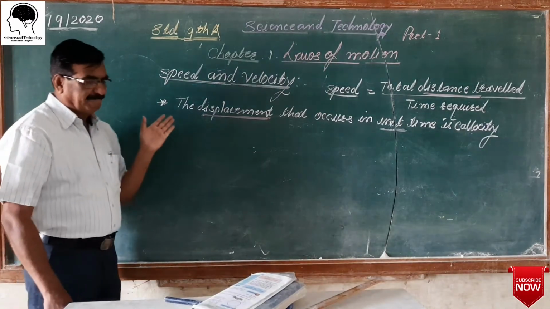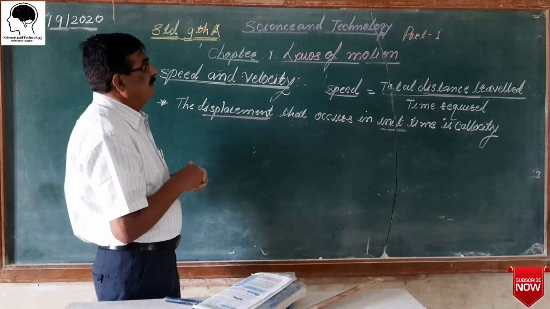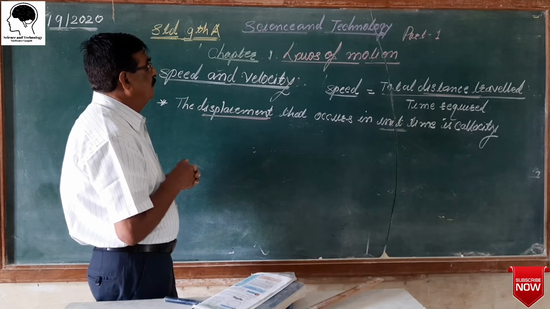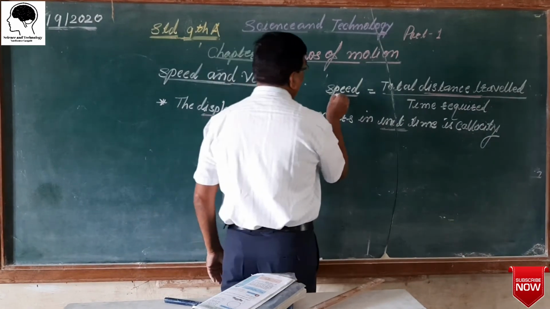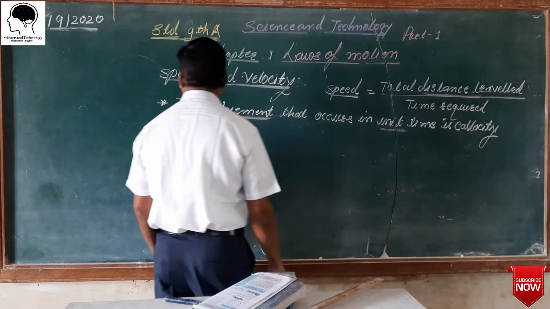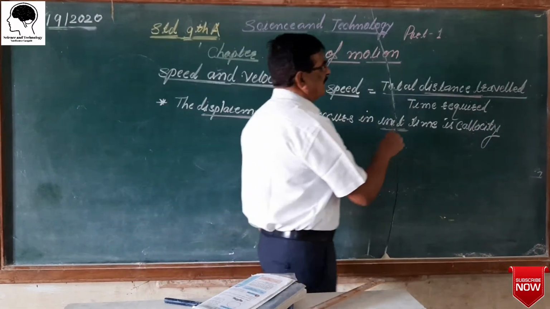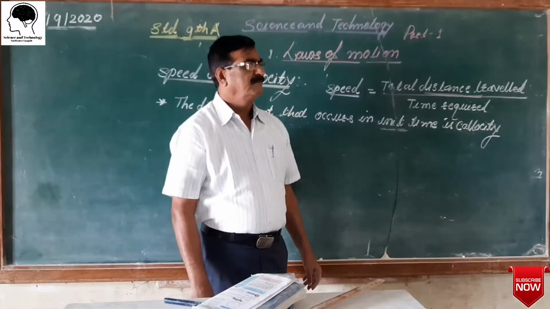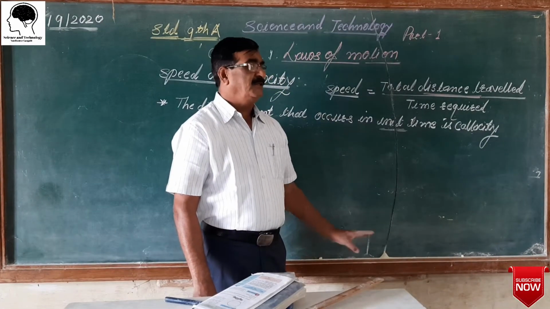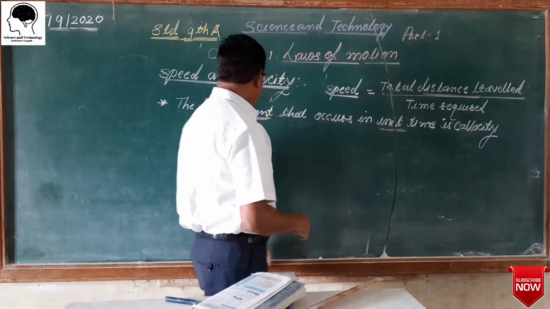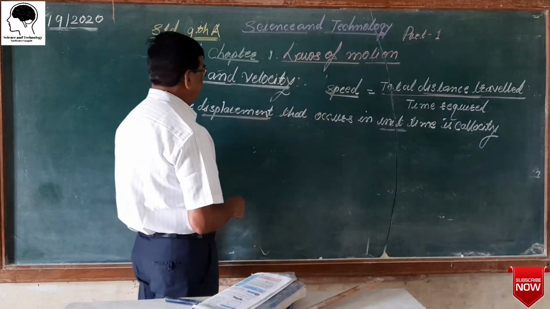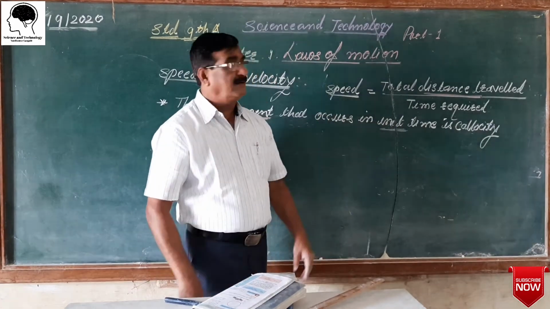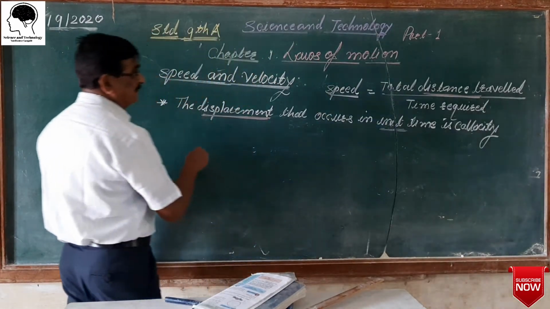And basically, in these two concepts, speed and velocity, in speed we take the total distance traveled, the actually covered path, and in velocity, the displacement that occurs in unit time is called the velocity.